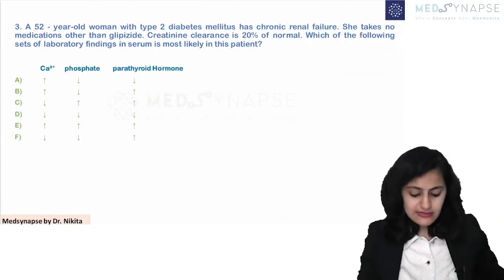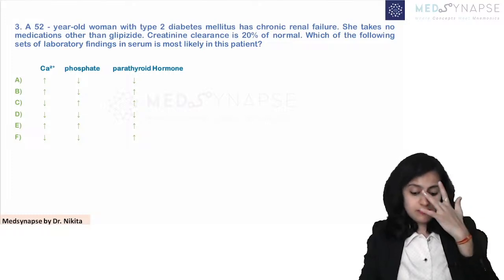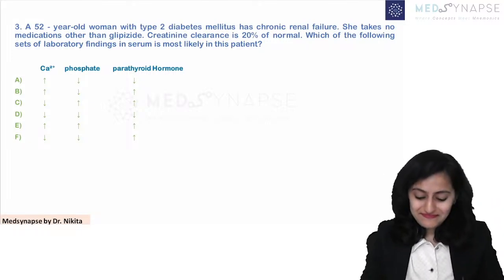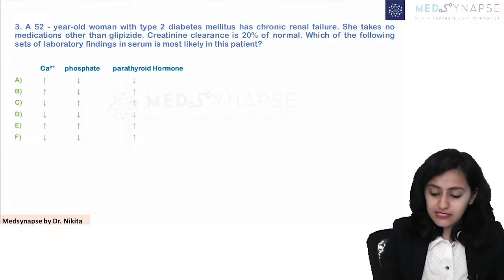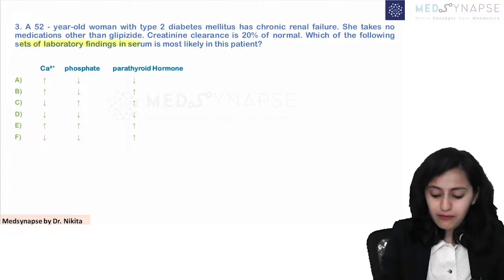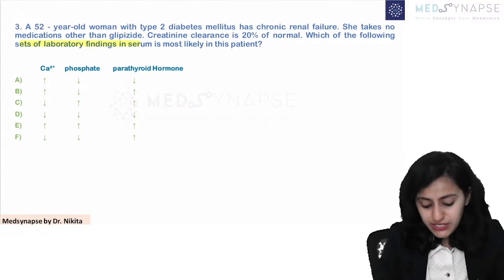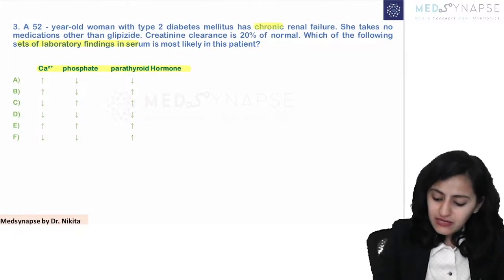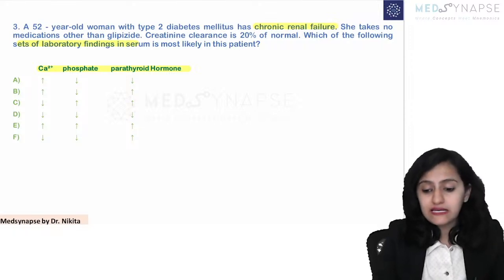What do you think is the answer to this one? What is the major clue here? Which of the following sets of laboratory findings will you see in this patient? So you are given calcium, phosphate and parathyroid hormone, and you are given that this is a patient of chronic renal failure.